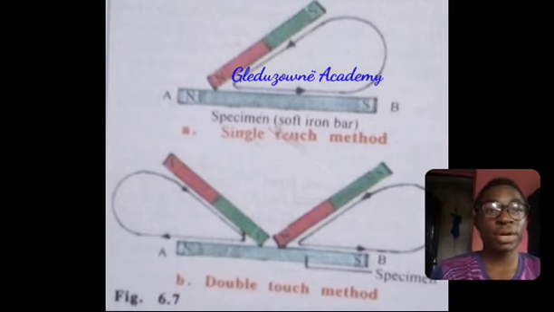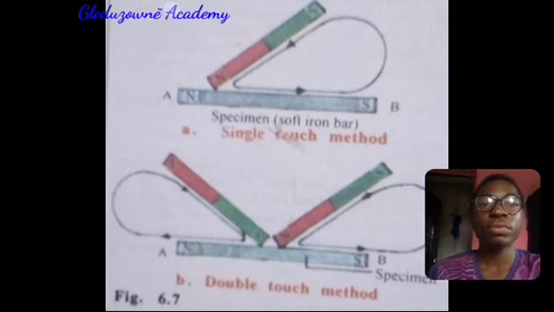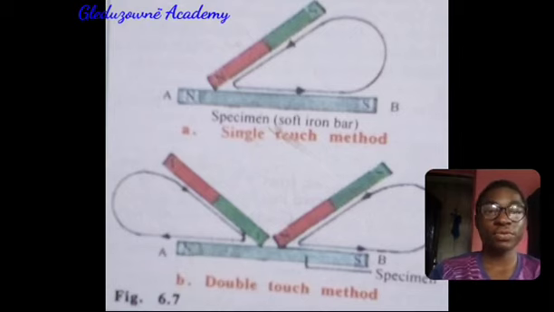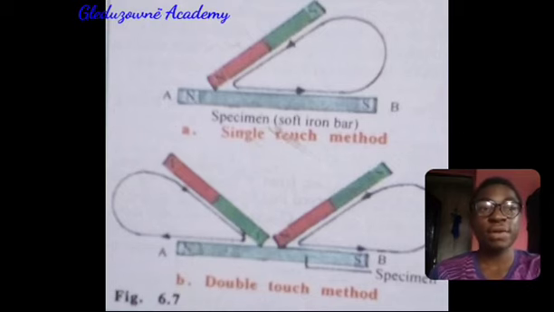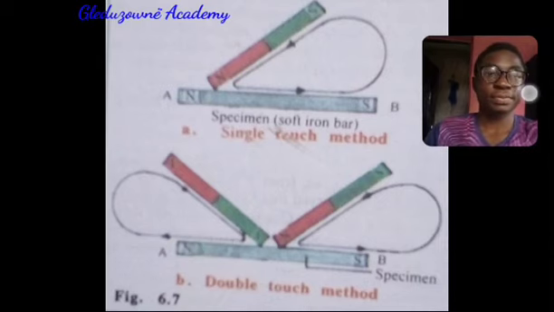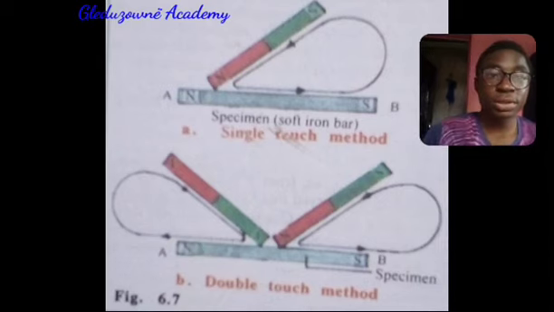So next, let's talk about the single stroke and the double stroke method. We have the single stroke method, which is from north to south, when you want to charge a magnet. So basically, these represent the two ways of charging a magnet. You have the single touch method, also known as the single stroke method.